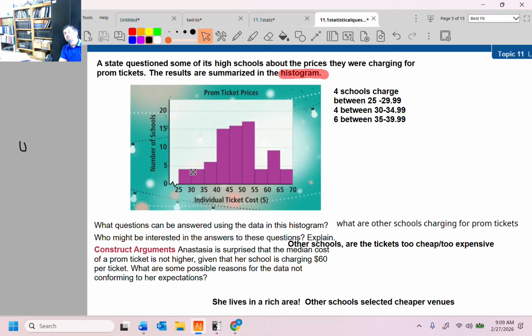They could have very good fundraisers that are paying for the vast majority of it. If it's anything like Dresden High School, parents are contributing money where ticket costs just cover the extra. But most likely, those are poor regions and they're not spending money on prom like some of the nicer regions are. The most likely thing that occurs to me is she lives in a wealthy area. Other schools selected cheaper venues. That's what occurs to me.